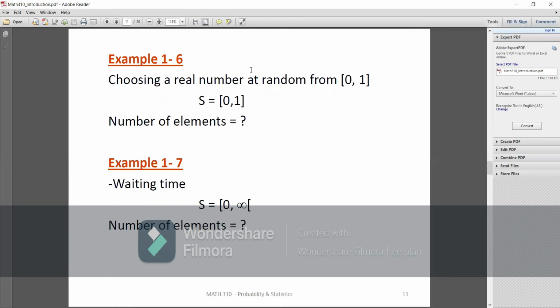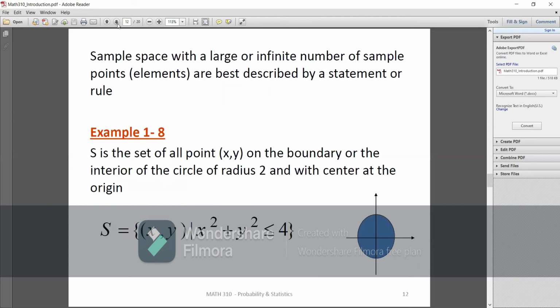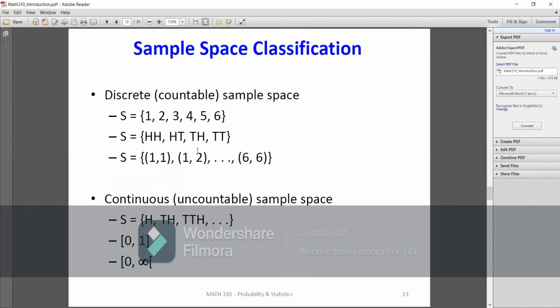Also, if we want to choose a real number randomly from the interval 0, 1, can we predict the number of elements in the sample space? Of course not. Similarly, if we're talking about the waiting time, so guys, we can specify or classify the sample space as discrete and continuous.